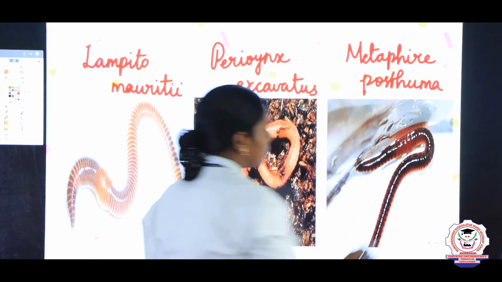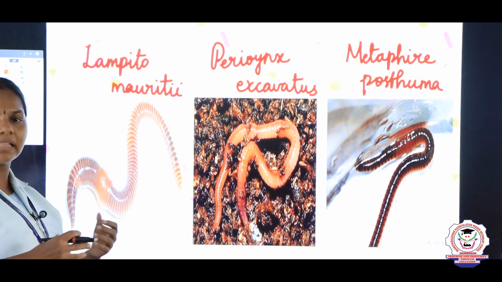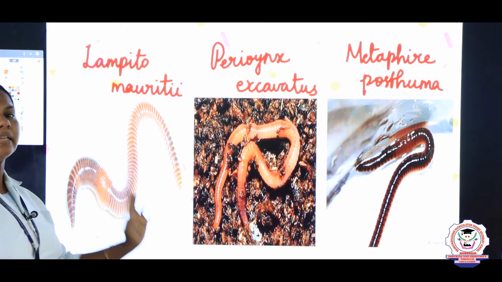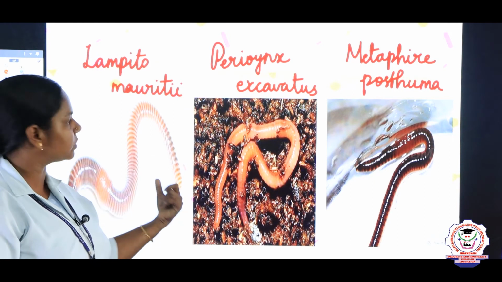These three belong to the phylum Annelida, children, but they differ only in morphology, their length as well as the color. So these are the three common Indian earthworms. They may ask in 2 mark questions, name the common Indian earthworms. You have to write these three.